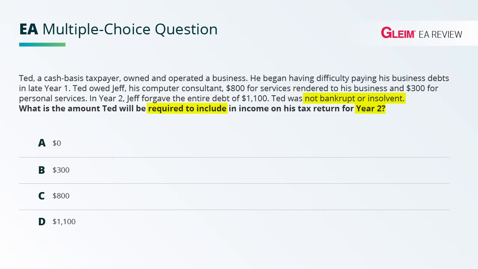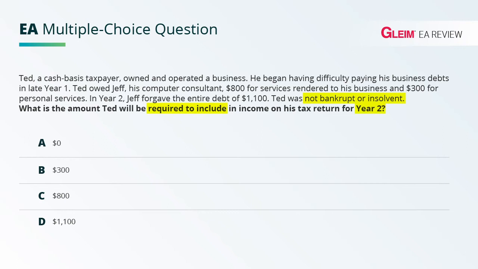So here's what's going on. We have Ted. Ted has this computer consultant. The computer consultant is providing services to Ted, $800 of services for business, $300 for personal services. Ted cannot pay that $1,100 debt. So Jeff, the consultant, forgives Ted in year two. So the idea there is how much of that $1,100 debt that's forgiven will be included in gross income in year two. So that's what the question is asking. But the real question is, when is that $1,100 included, if ever?